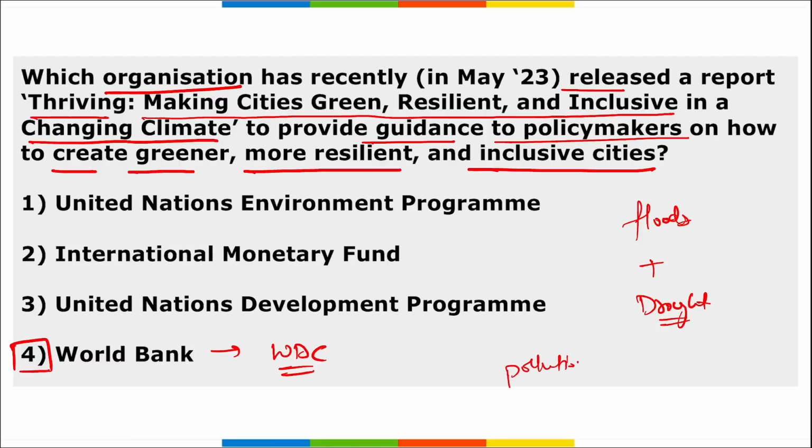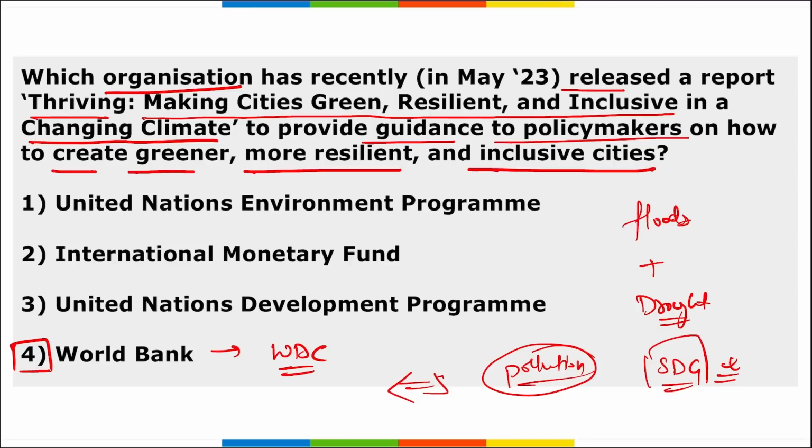So if we control pollution, all these things will eventually fall into line. For that reason only, it is said that we should make our cities more green. We should make our cities in sync with the environment, right? They should follow sustainable development goals, and they should also have more plants and trees in those cities to make them more green. Correct?